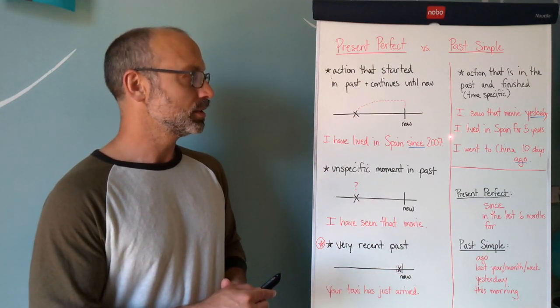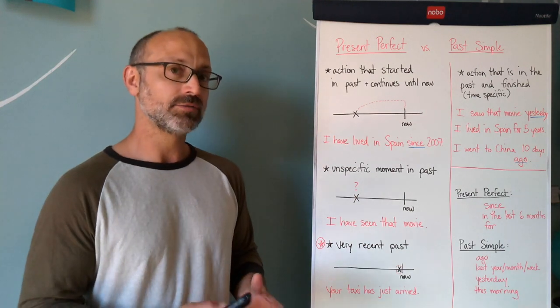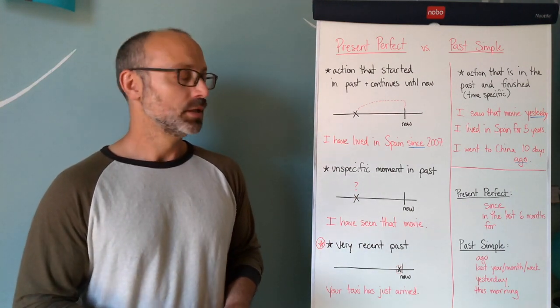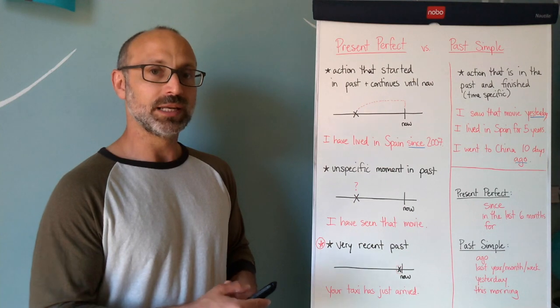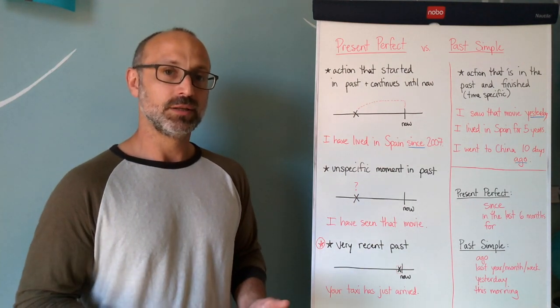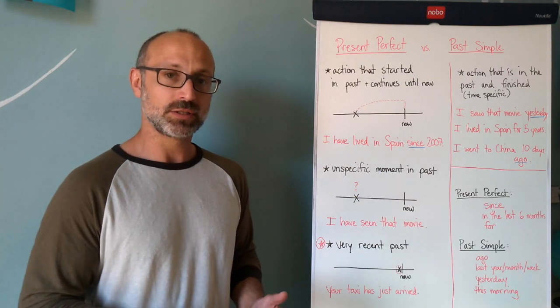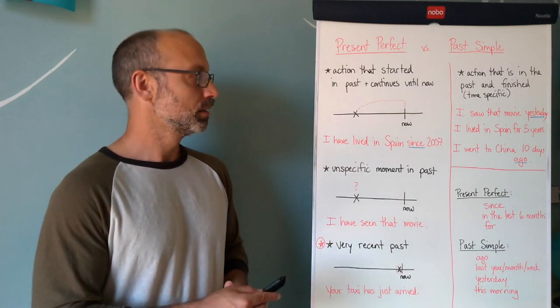But what's the difference if I say I lived in Spain for 5 years, or I have lived in Spain for 5 years? Right? The difference is that I lived in Spain for 5 years, since we're using the past simple, right? We inherently understand that that period of time is over, it's finished. Right now, you no longer live in Spain. Right?